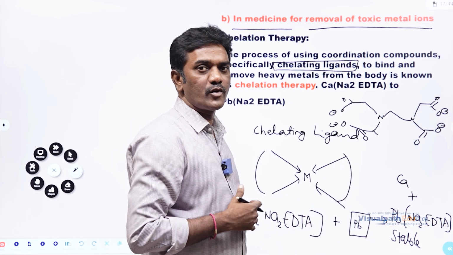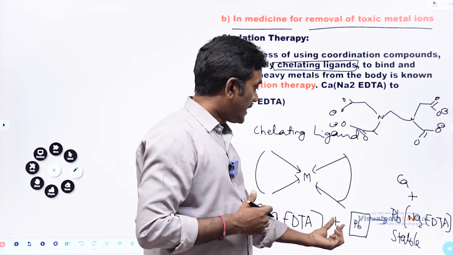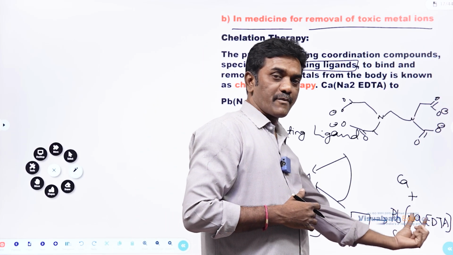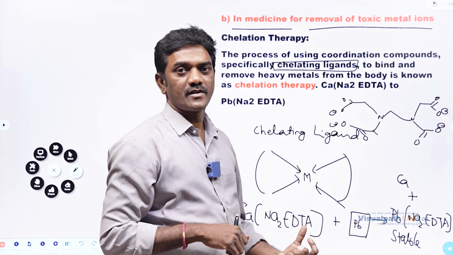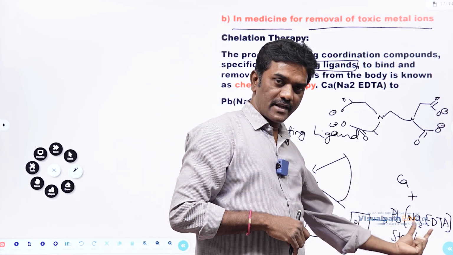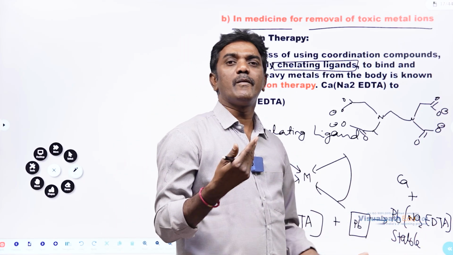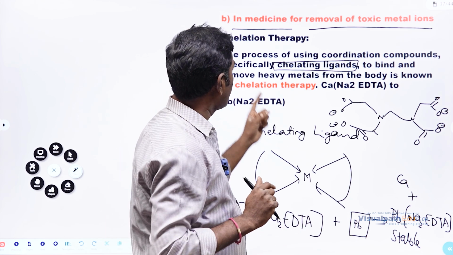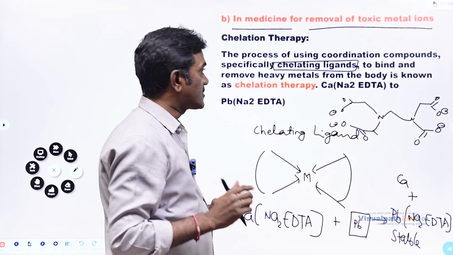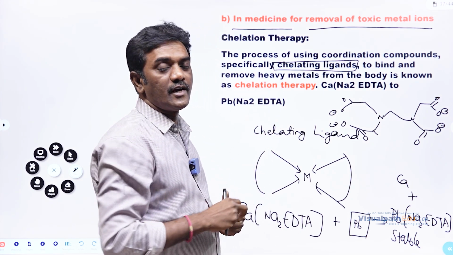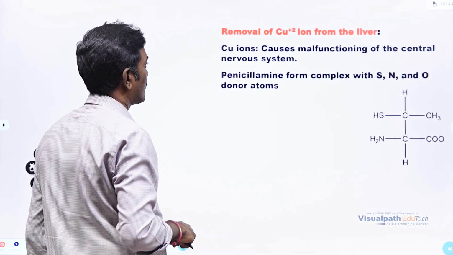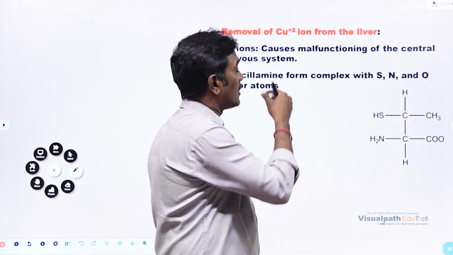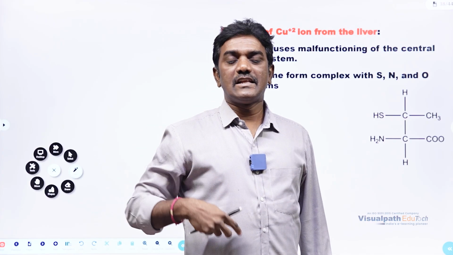Anyway, calcium will not do any harm to us, right? And this particular lead will be trapped here, and it will be stable. What will happen? It will come out through urine. So this lead will form a complex that will come out through urine, so lead will be out of our body. In this way, chelation therapy is going to help us remove the toxic metal ions present in the body.